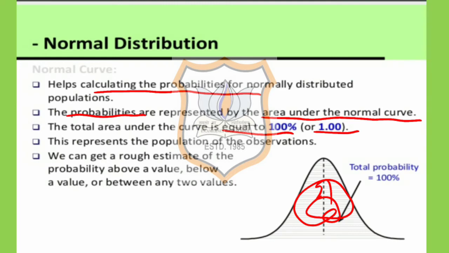This represents the entire population of the observations, and we can get a rough estimate of the probability. We can find the value of the probability between any two values or at a single value of x.